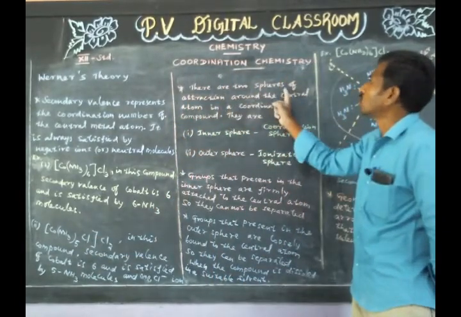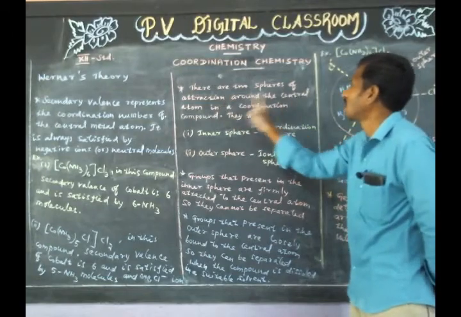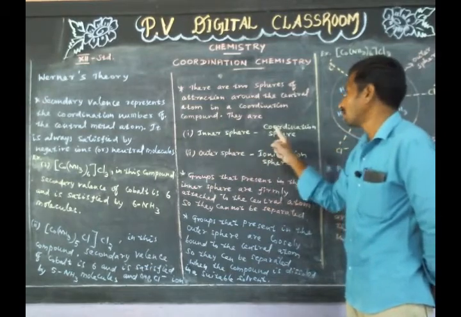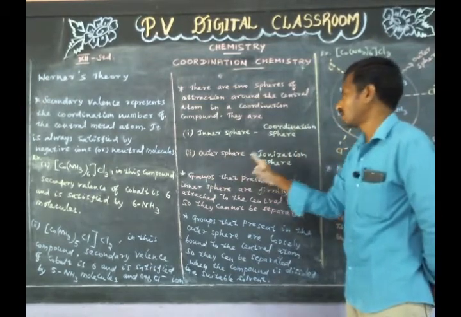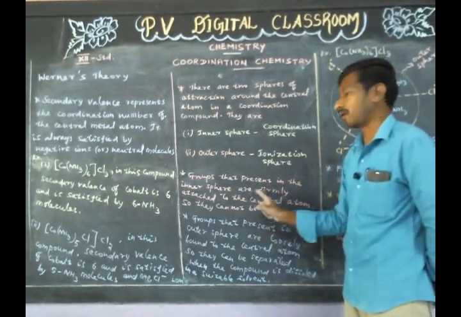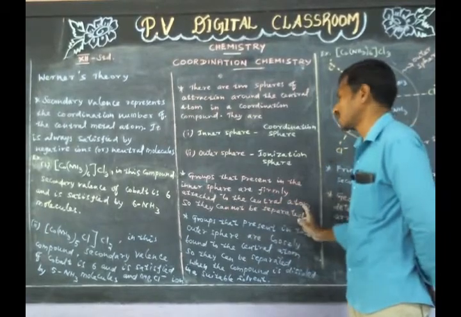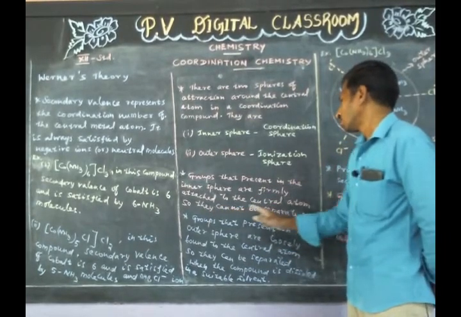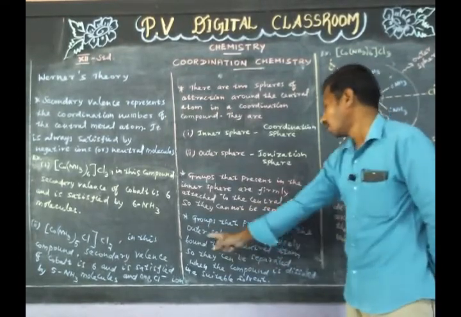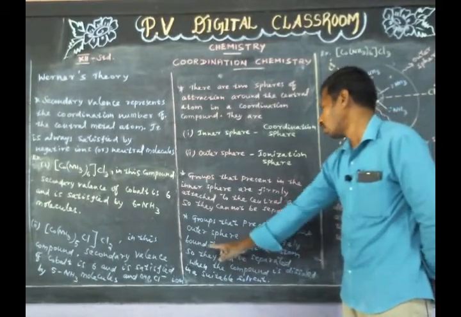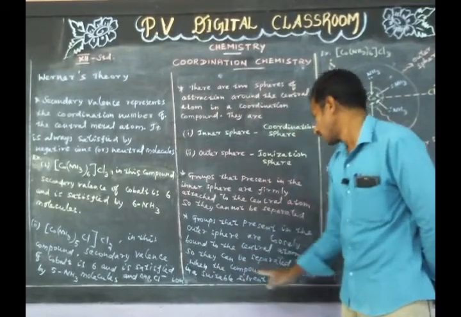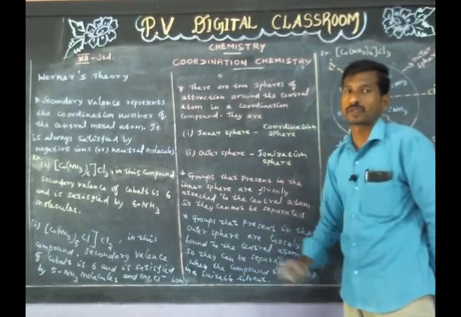There are two spheres of attraction around the central atom in a coordination compound. They are inner sphere or coordination sphere, and outer sphere or ionization sphere. Groups that are present in the inner sphere are firmly attached to the central atom, so they cannot be separated. Groups that are present in the outer sphere are loosely bound to the central atom, so they can be separated when the compound is dissolved in a suitable solvent.